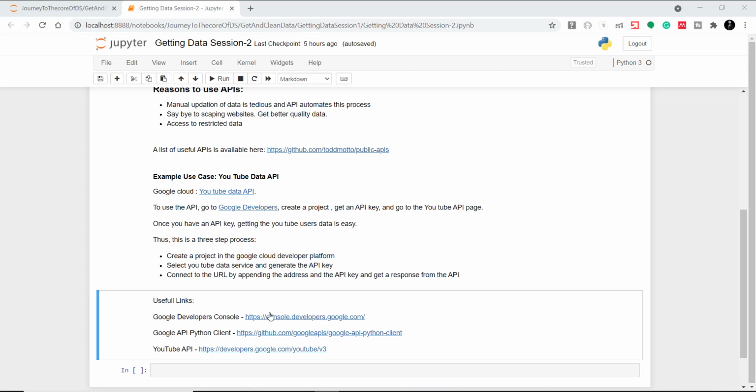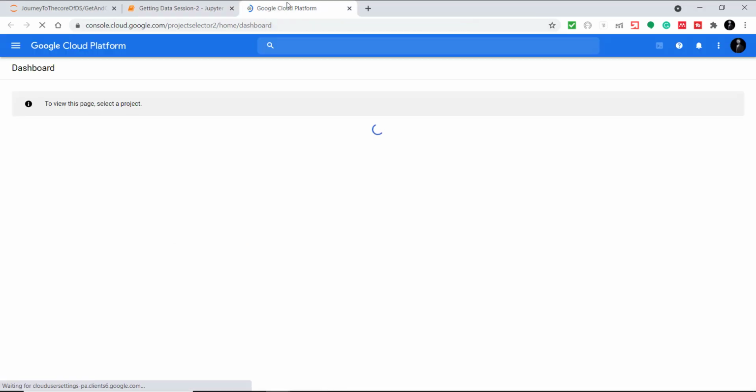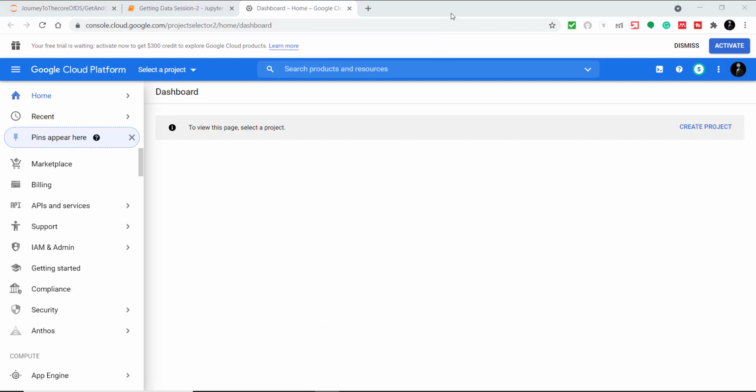To use this API, we need to go to the link given here, which is the Google Developers link. Once I open this, it lands me on a page of console.cloud.google.com, where it is prompting me to create a project.